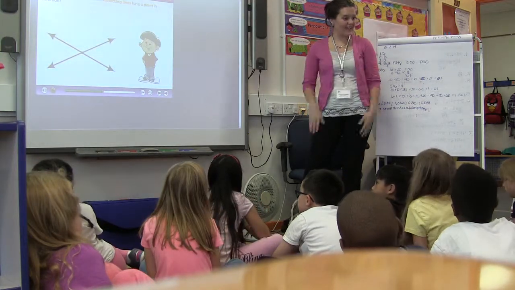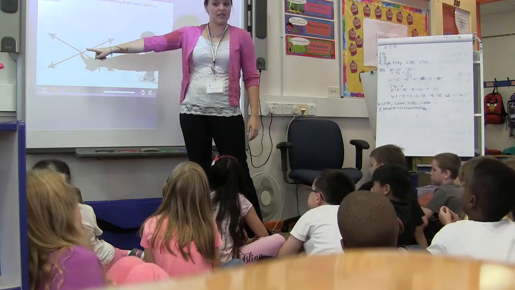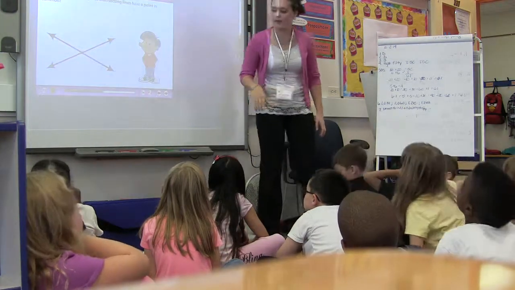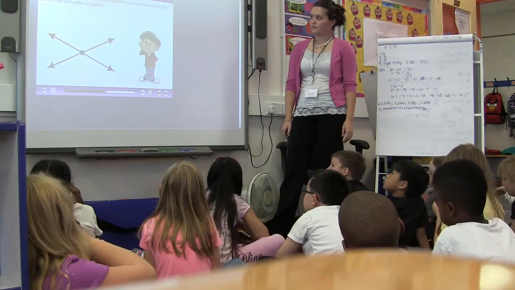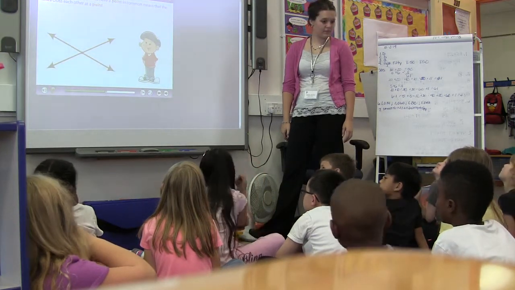Where they meet, right? They share a point where they intersect. That's what that means when they say that. To say that intersecting lines have a point in common means that the lines cross each other at a point.